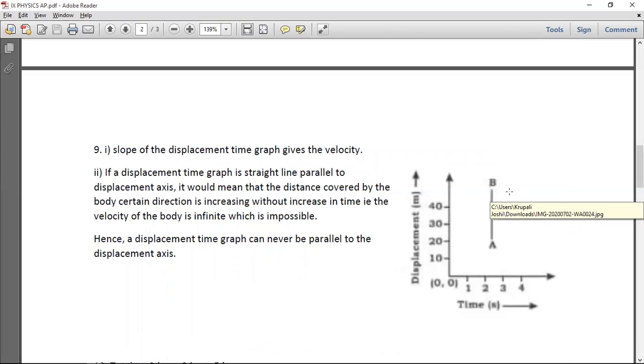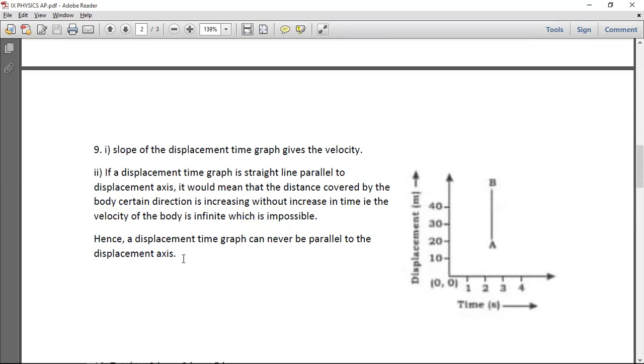Whenever a body displaces from point A to point B, it will definitely take some time to do that, which is not how it's happened here. And therefore, we say the displacement time graph cannot be parallel to the y-axis.